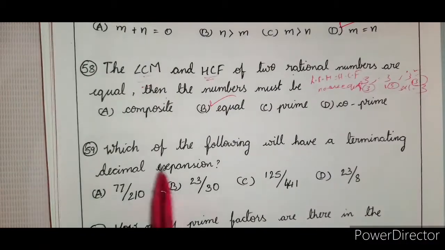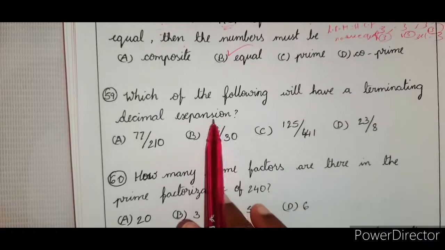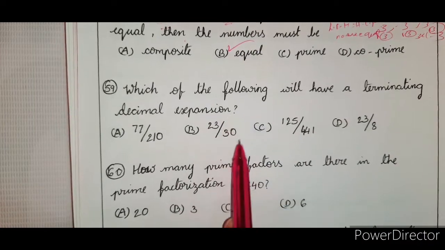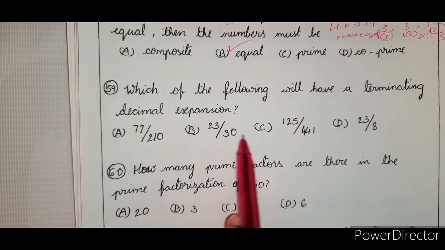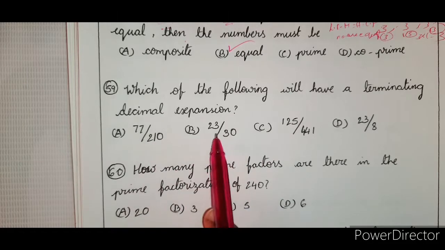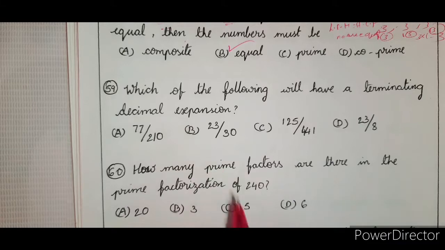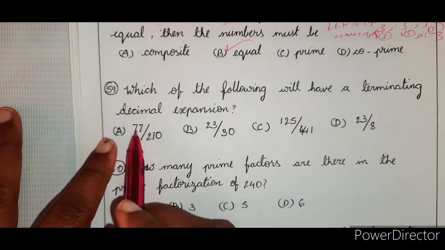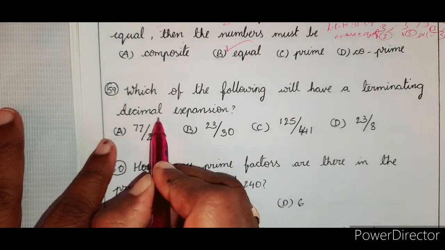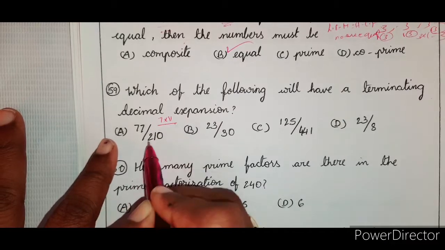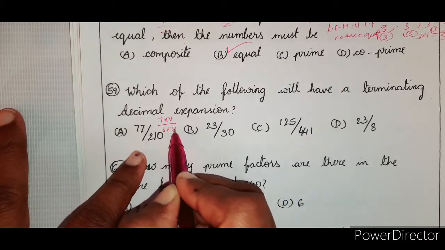Which of the following will have a terminating decimal expansion? Now again the same thing we have to do. I already said that you have to see that P and Q should be co-primes. That means everywhere you have to write it in terms of factors. So this is 7 into 11. 21 is 3 into 7 into 10.